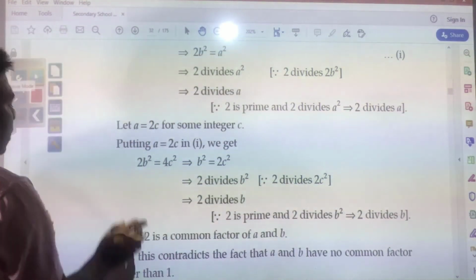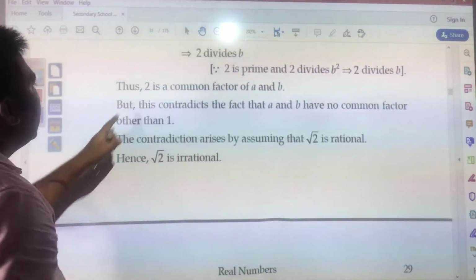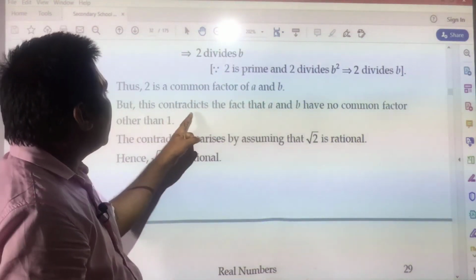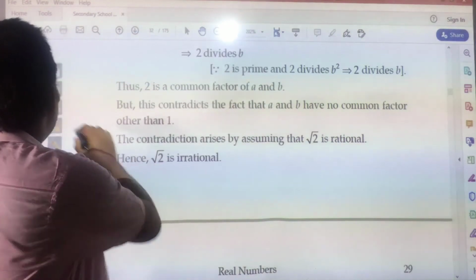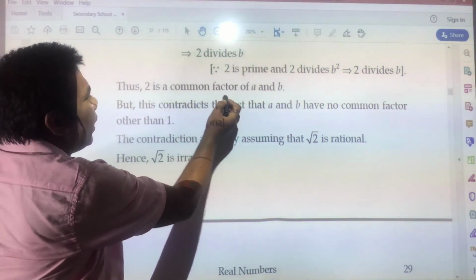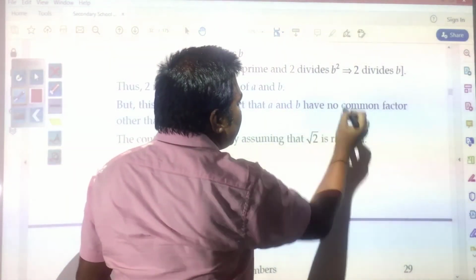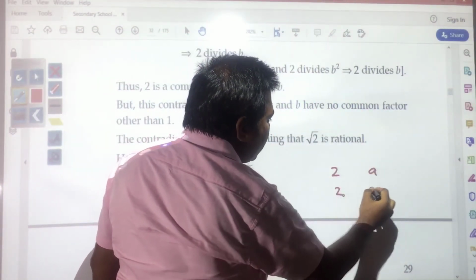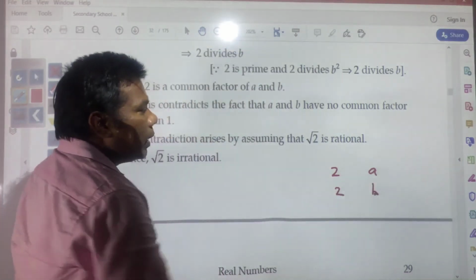Thus, 2 is a common factor of a and b, but this contradicts the fact. Since 2 is dividing a and 2 is also dividing b, what does it mean?